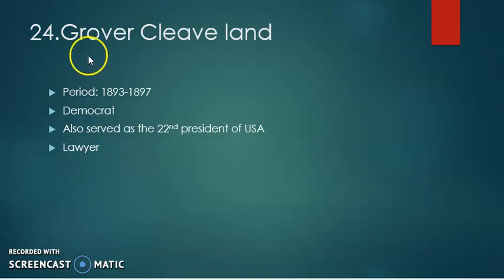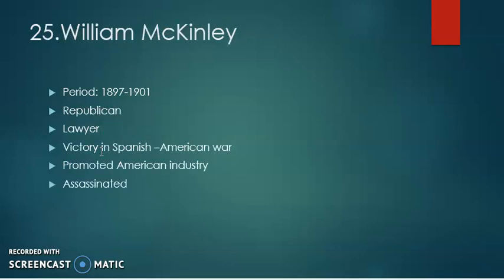So the 24th president of USA was Grover Cleveland, and he ruled the country from 1893 to 1897, and he was a Democrat. And he also served as the 22nd president of USA, and before he was a lawyer too.